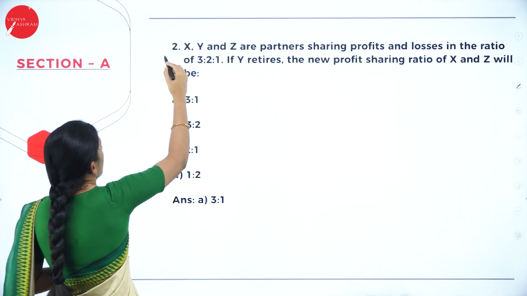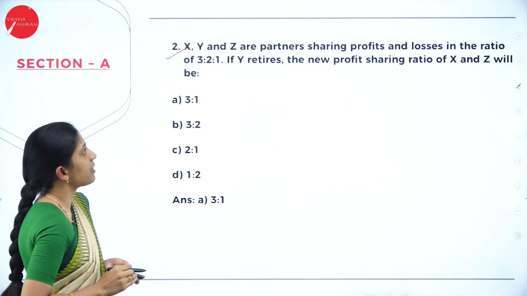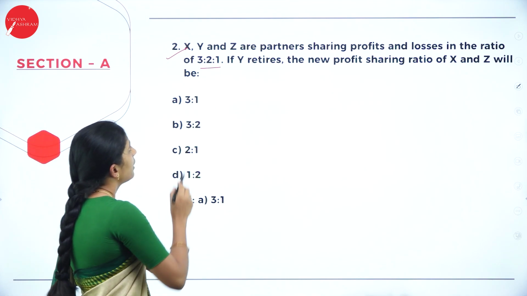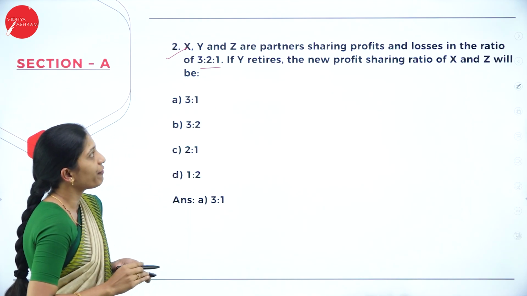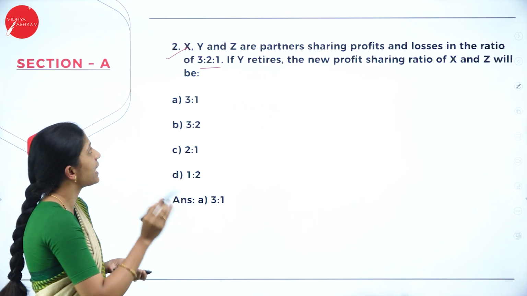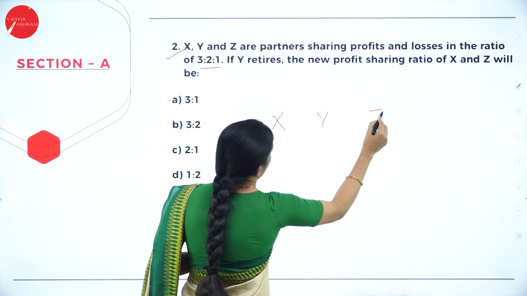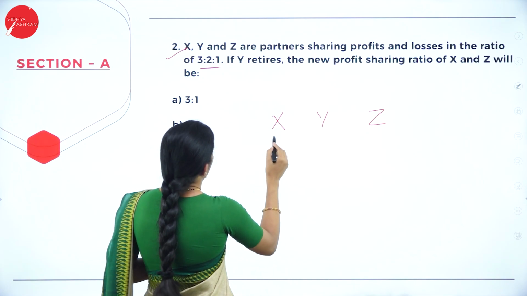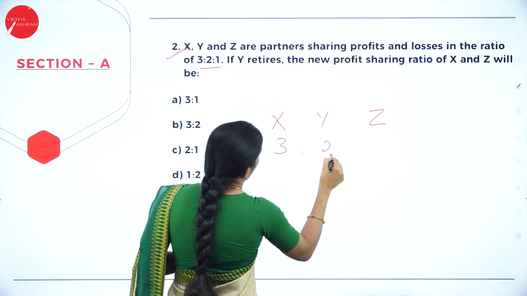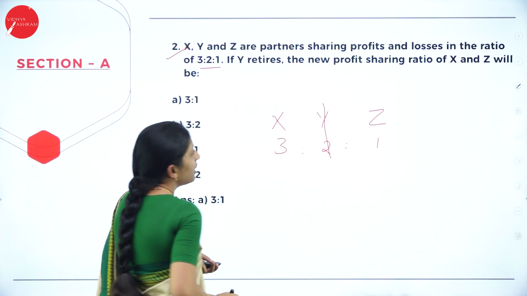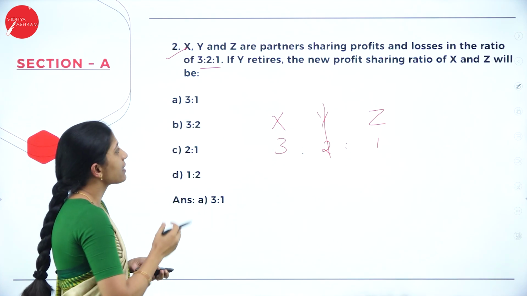Now, second question is X, Y and Z are partners sharing profit and loss in the ratio 3:2:1. If Y retires, the new profit sharing ratio of X and Z will be. This is a very easy question. Now, who are the partners? X, Y and Z. What is their profit sharing ratio? 3:2:1. Now, who retires? Y retires. Now, what is the ratio of X and Z?